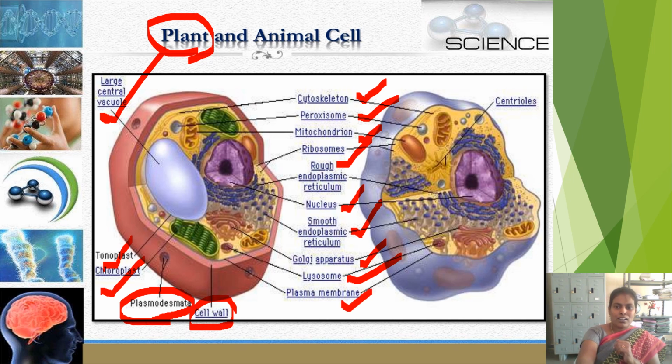But the animal cell contains centrioles. Centrioles are very important for cell division. Okay, this is the difference between the structure of the plant cell and the animal cell.